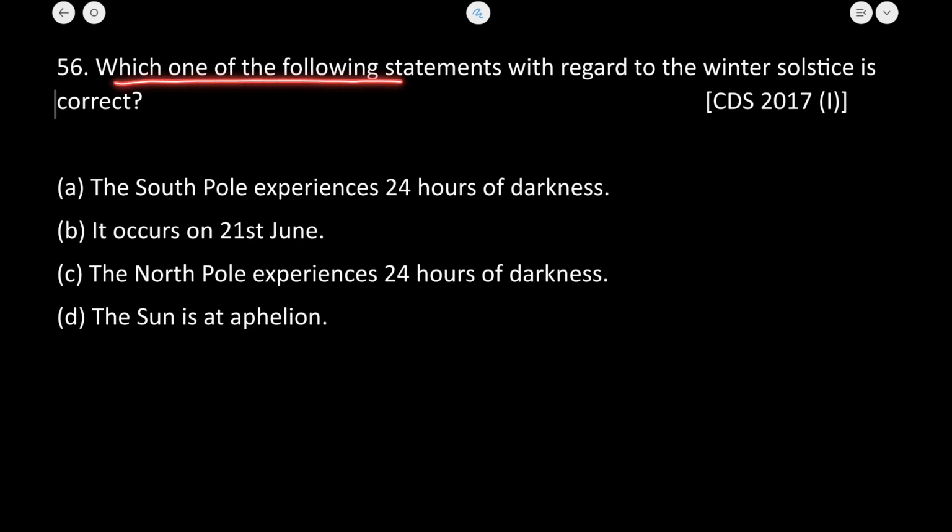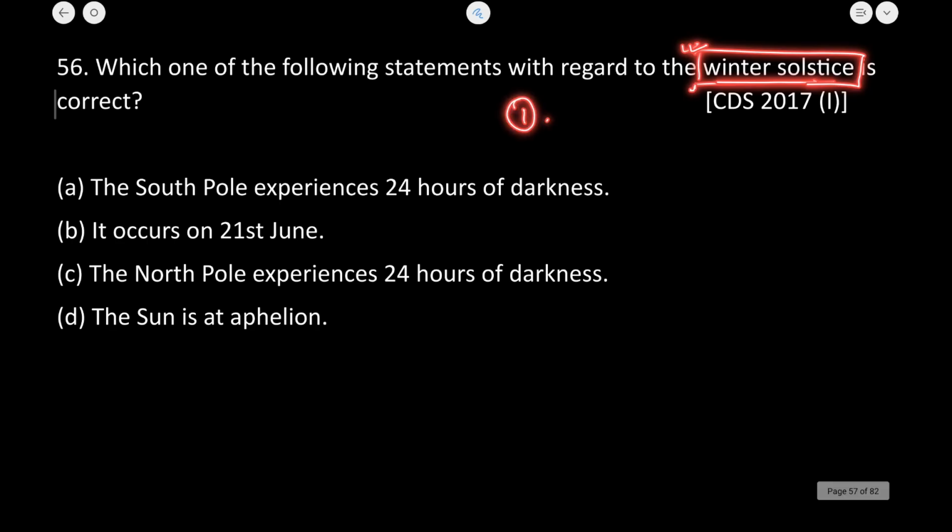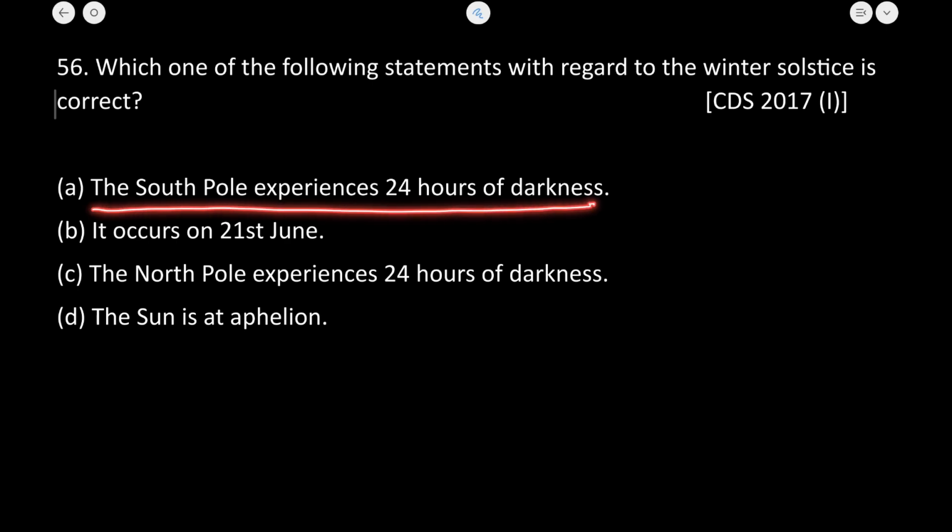Which of the following statements with regard to the winter solstice is correct? This concept of the summer solstice and winter solstice, I've already explained in part 1 and part 2. So which of the following is related to the winter solstice? Now, the South Pole experiences 24 hours of darkness.